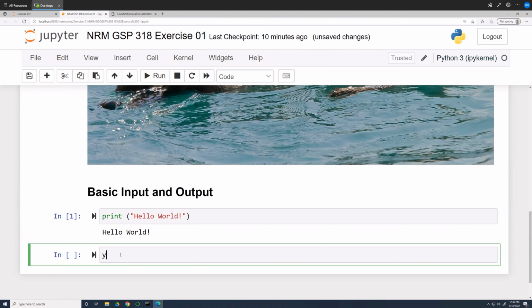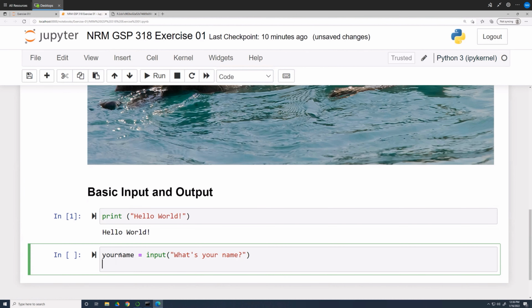Let's try some more code. Type in your name in lowercase and as one word, followed by equals input. Then add opening parentheses, followed by an opening quote, and type in what's your name. Go to the end of the line and hit the return key to create a new line.